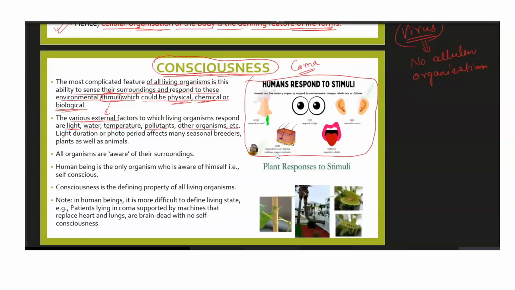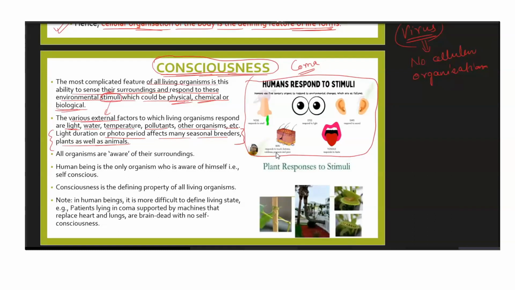Light duration or photoperiod affects many seasonal breeders, plants as well as animals. Yes, very important and true also. Light duration is known as the photoperiod. Okay, there are so many different kinds of plants which will not flower or give fruit unless they are provided a certain amount of light.